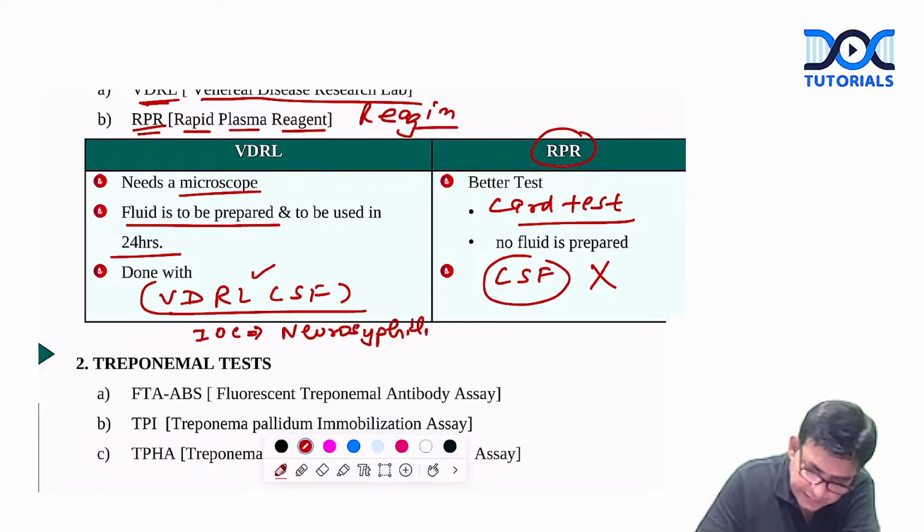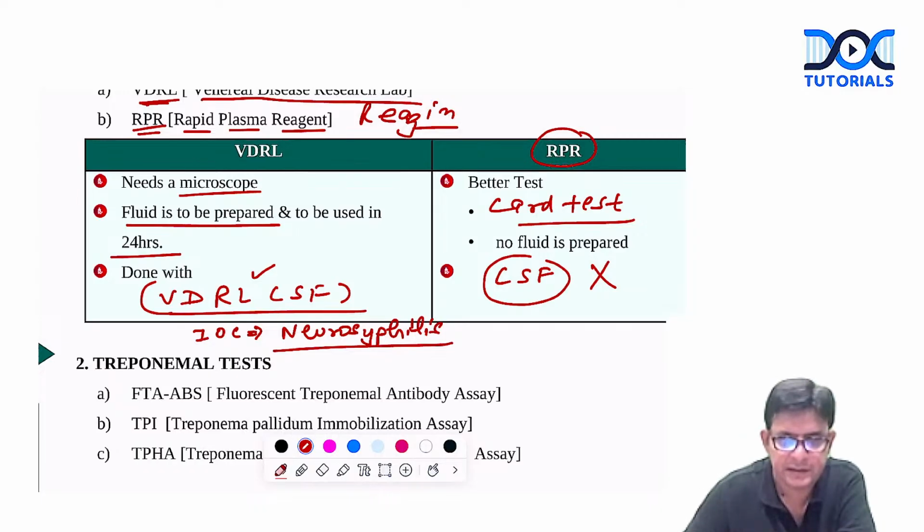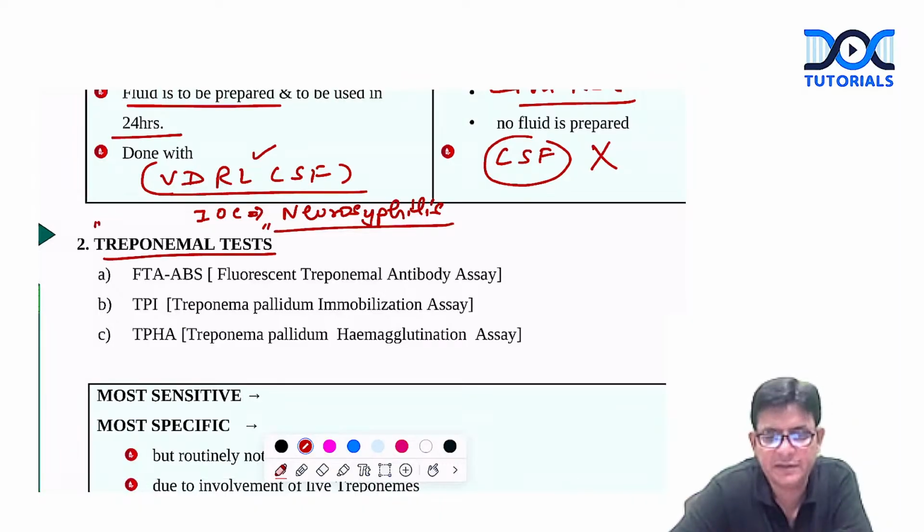Another question which can come: investigation of choice for neurosyphilis is what? That is the VDRL CSF. Now, talking about the treponemal tests, which are more sensitive and specific. More sensitive and specific treponemal tests, what is the name of them?